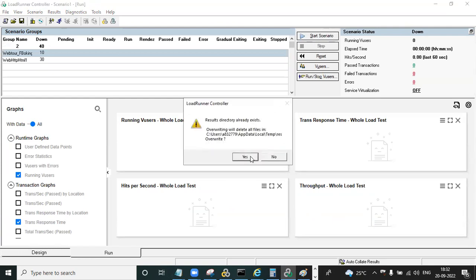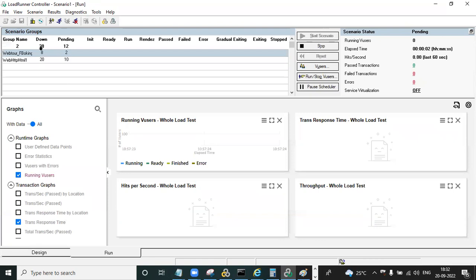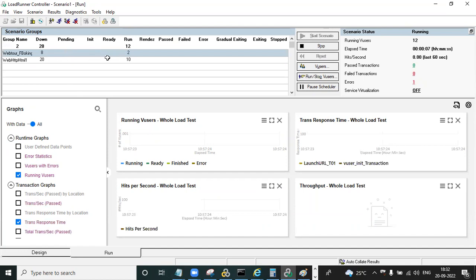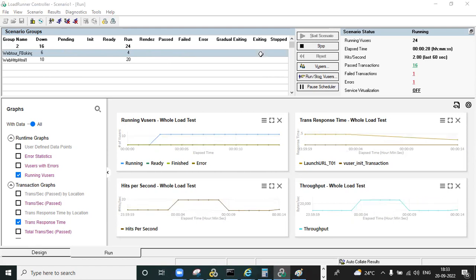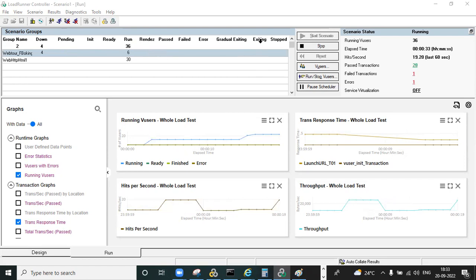Once you click on start scenario, your test will start. All users will be ramping up, and the run state is coming from the run, which means all users' ramp up is completed. After that comes the run, and then exiting, which is nothing but ramp down. Once the duration is completed, users will be in the exiting state.